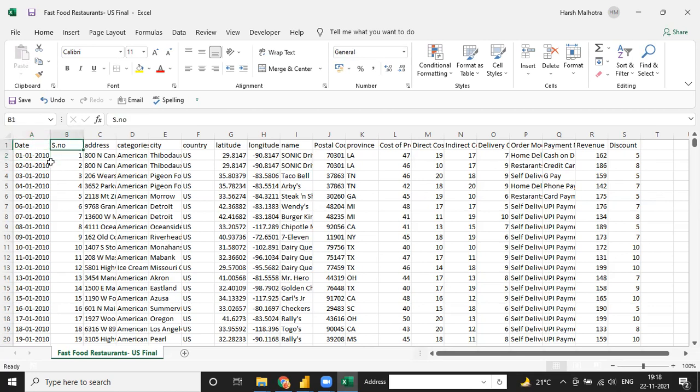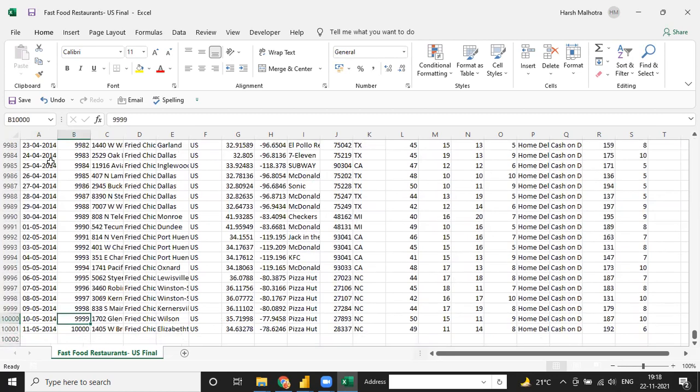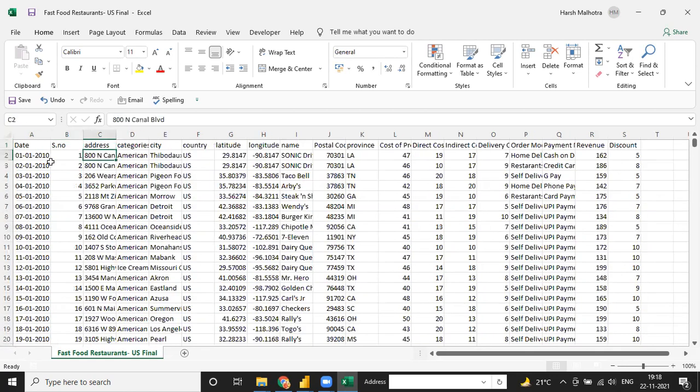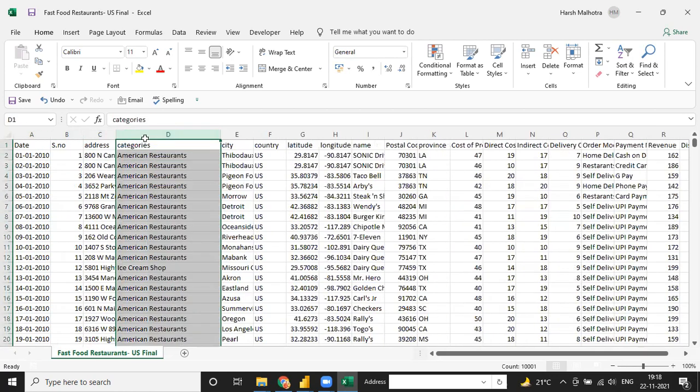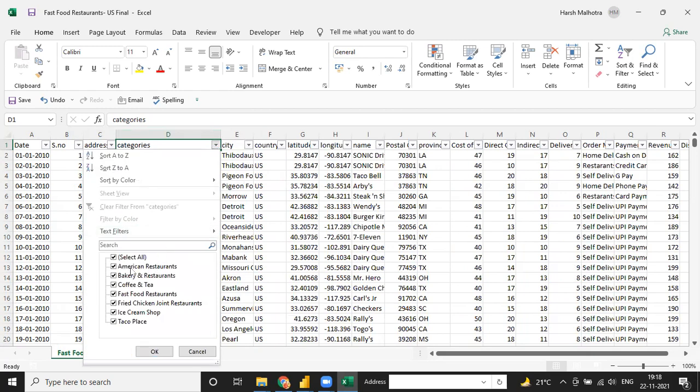We have a serial number, and in total we have 10,000 restaurants. We also have data by address and categories. If you check how many categories we have in our data: American restaurant, bakery and restaurant, coffee and tea, fast food, fried chicken and joint restaurant, ice cream shop, and taco place. These are all the categories under fast food. So we are discussing fast food, and these are the categories under it.